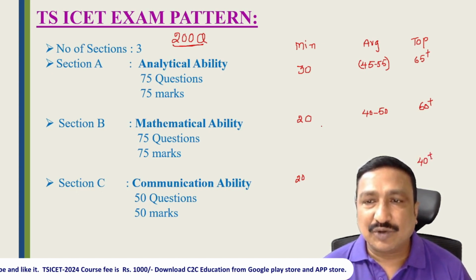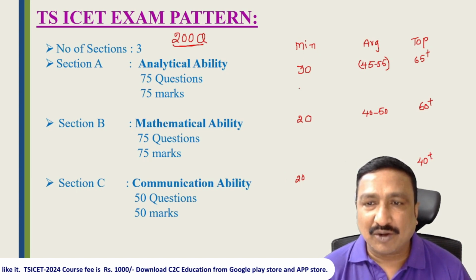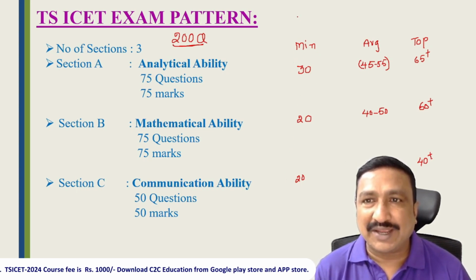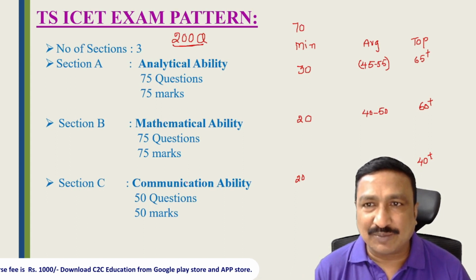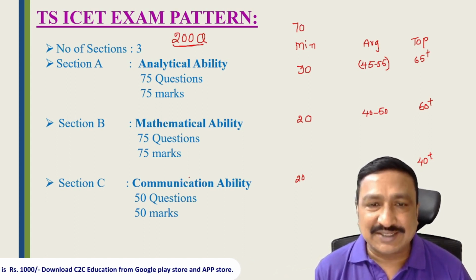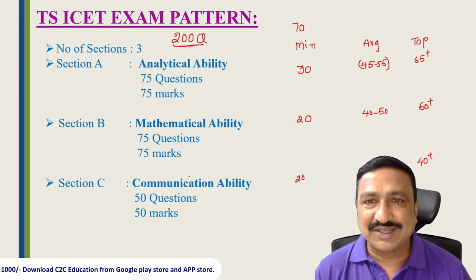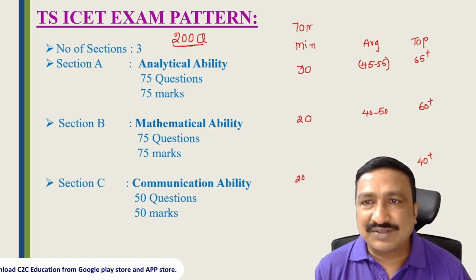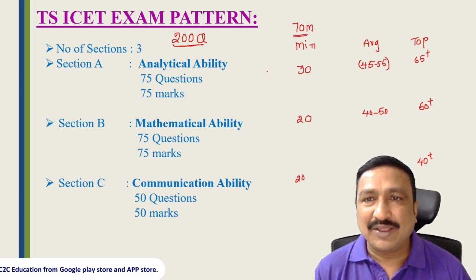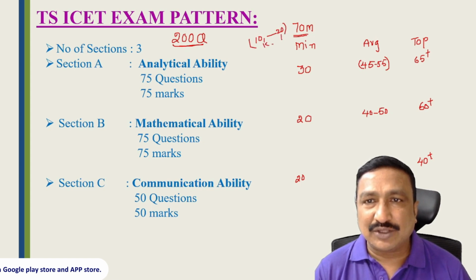Right students, these are the minimum scores. If you add all the minimum scores, the total will be 70 marks. If you have knowledge of analytical ability, mathematical ability and communication ability, and you prepare seriously 1 month, or 2 or 3 months before the exam, you can easily score 70 marks. If you get 70 marks, your rank will be around 10,000 to 20,000, depending on the difficulty level of the paper.